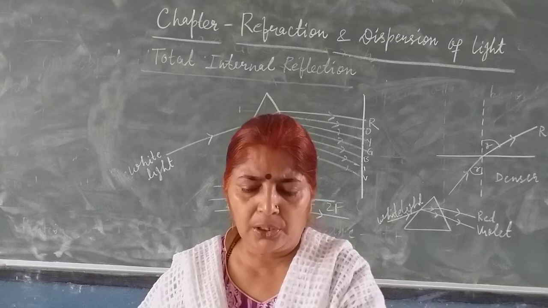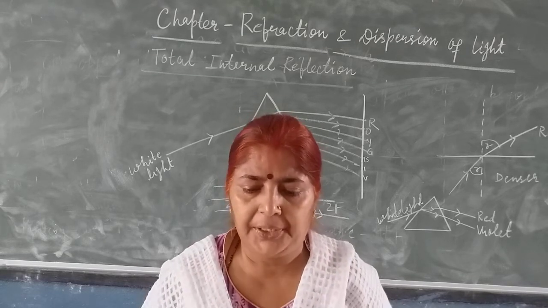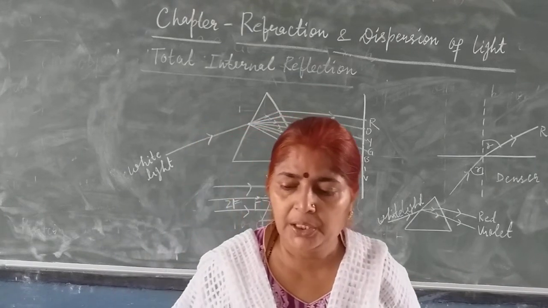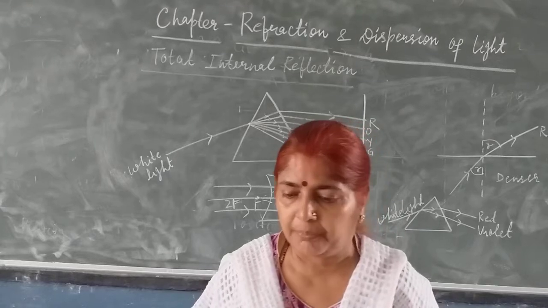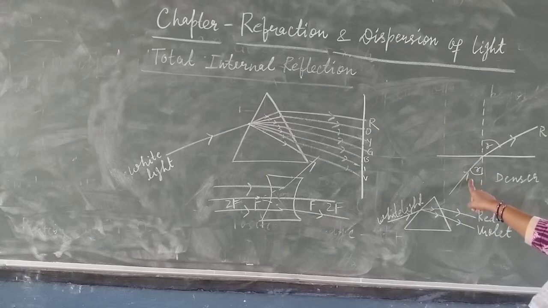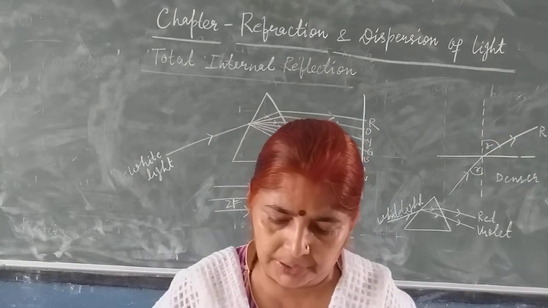Second, which of the following diagrams correctly shows the bending of a light ray as it goes from optically denser medium into optically rarer medium? This diagram is correct. When ray is travelling from denser medium to rarer medium, it moves away from the normal. So this diagram you can take. Second number diagram is correct.